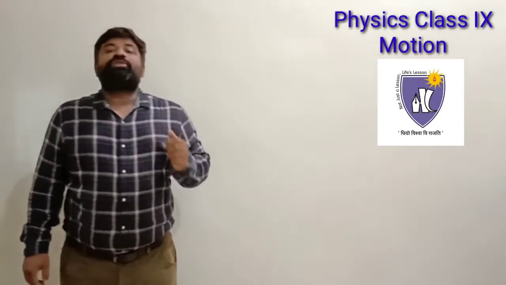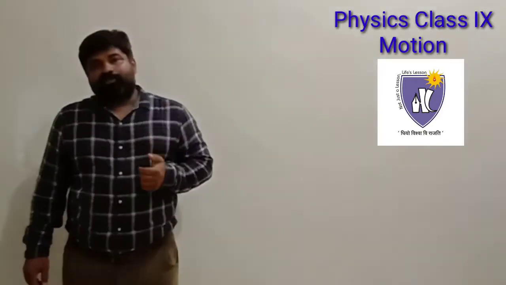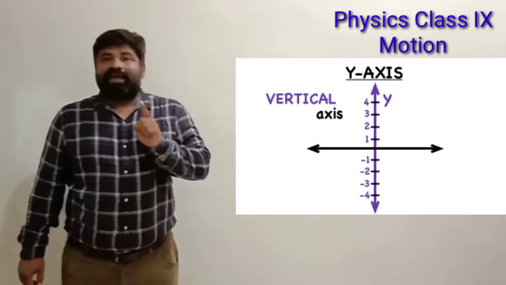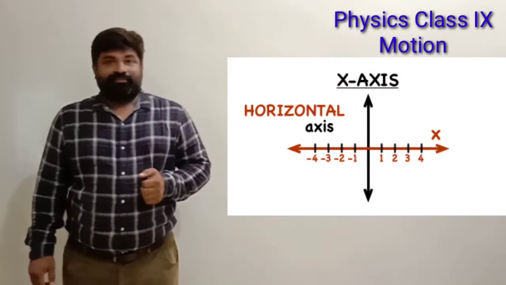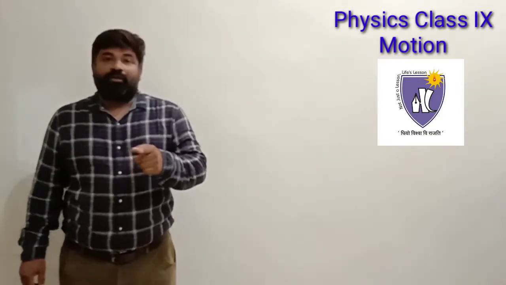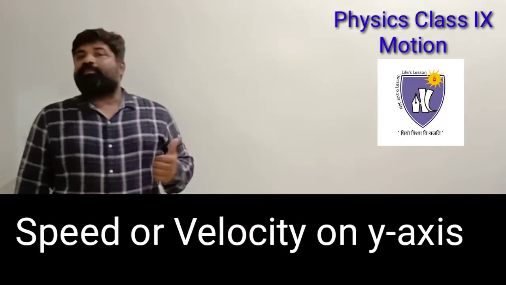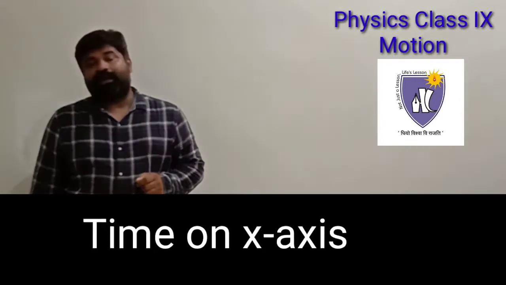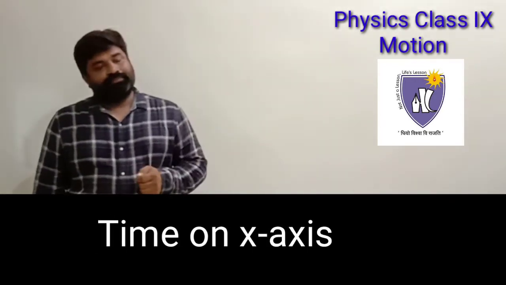That is the position of the object, or the distance traveled, or the displacement of the object on the y-axis, and time on the x-axis. In all the three, whatever I said, time is represented on the x-axis. In the second type of graph, that is the speed-time and velocity-time graph, speed and velocity are represented by the y-axis and time is represented by the x-axis.